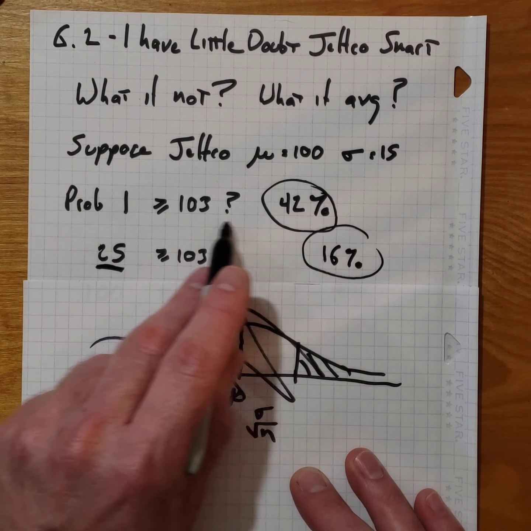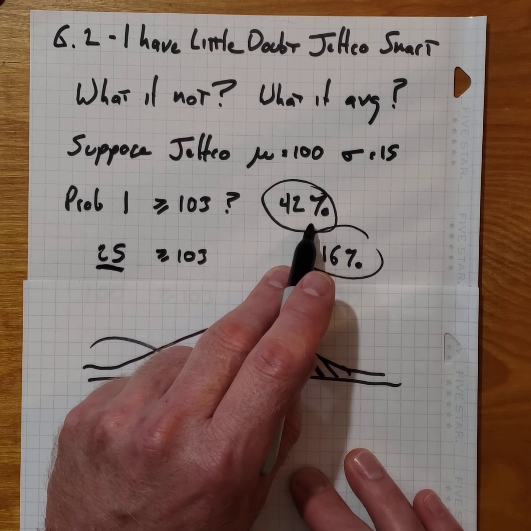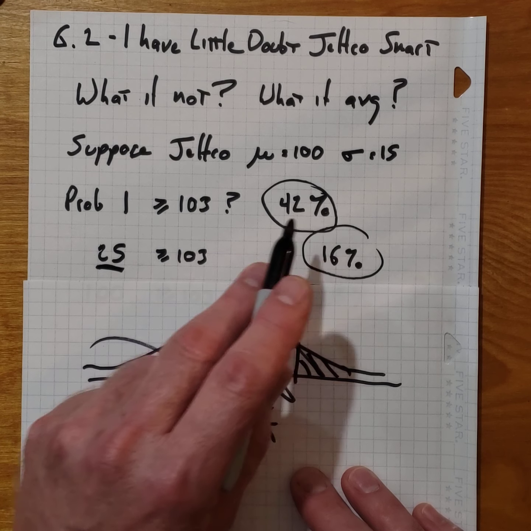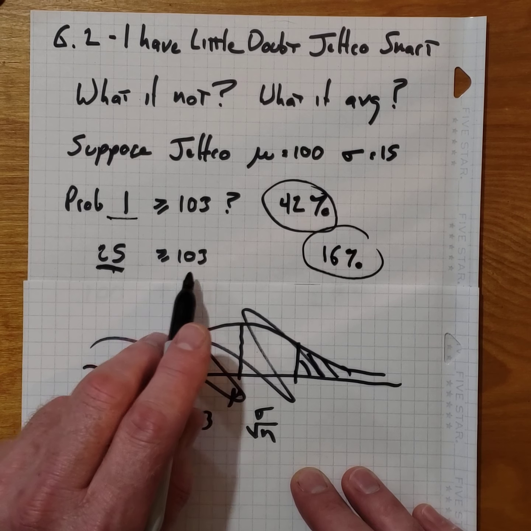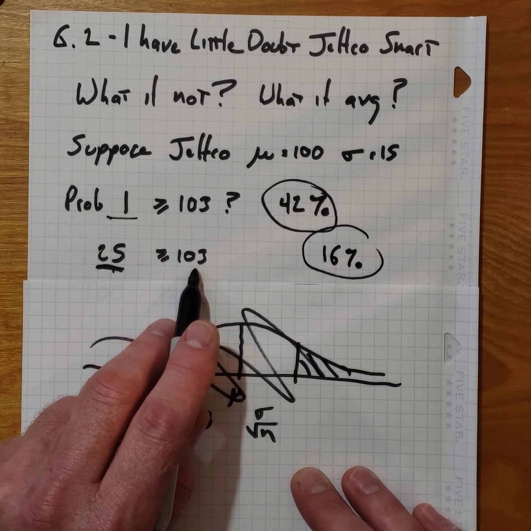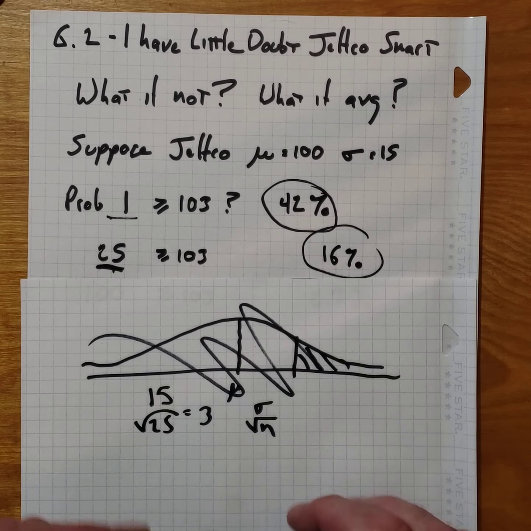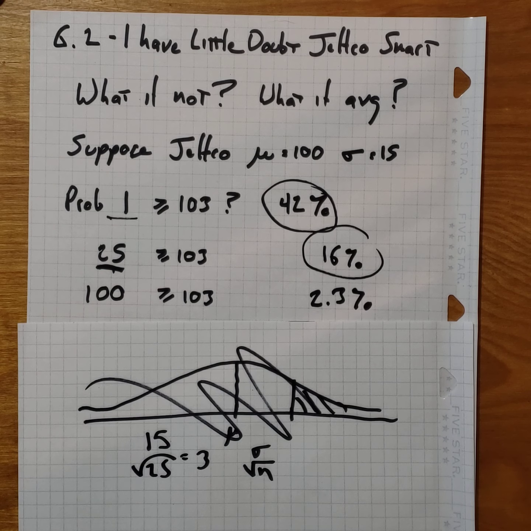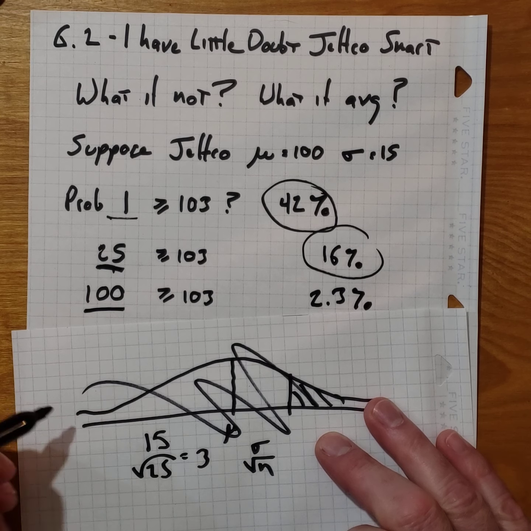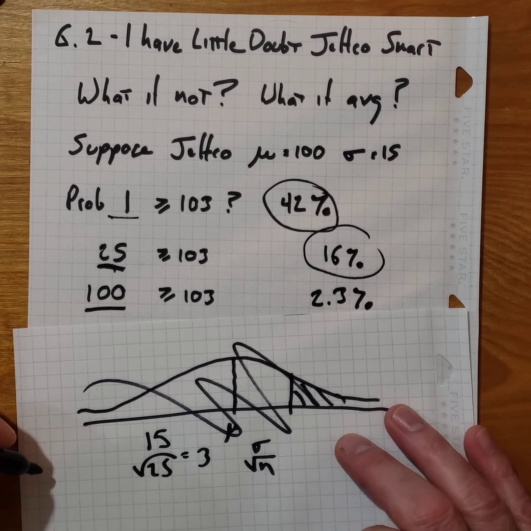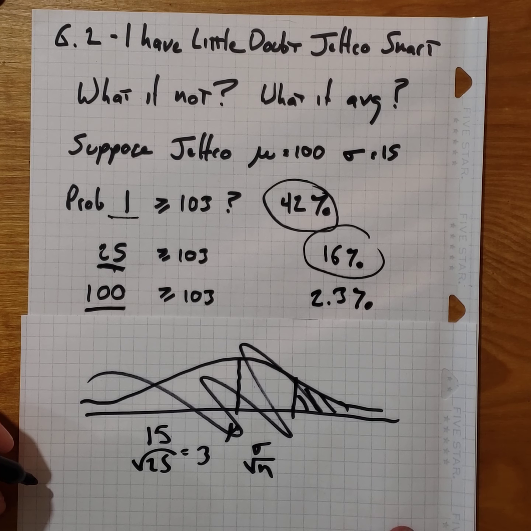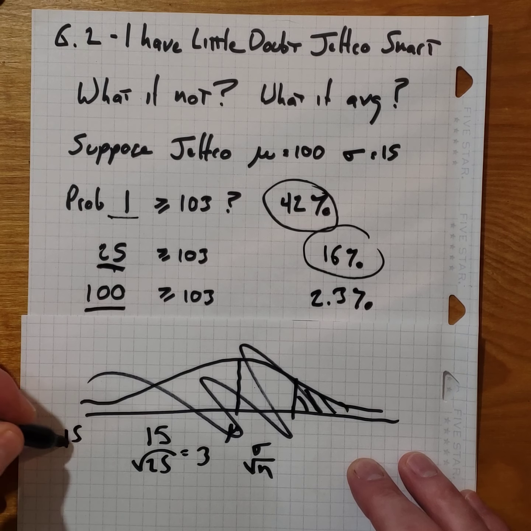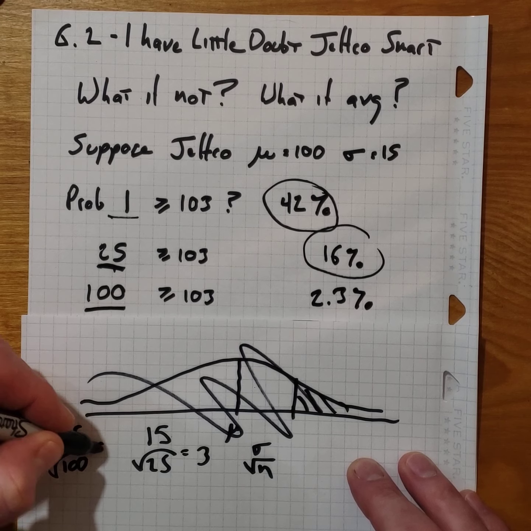So here, to calculate the 42%, we're using the standard deviation of the sample mean distribution of 15, because the sample size was 1. Here, we're using a standard deviation of 3, which decreases the likelihood we'd be that far above the mean. If we take an even larger sample size of 100, the central limit theorem says that the distribution of sample means now has a standard deviation of 15 divided by the square root of 100, which is 1.5.